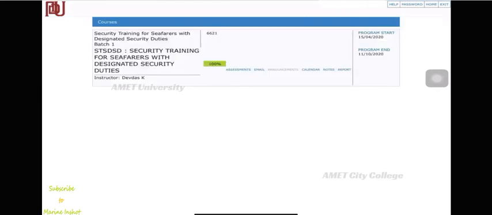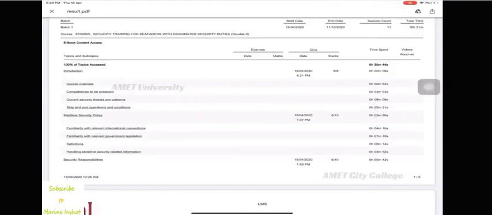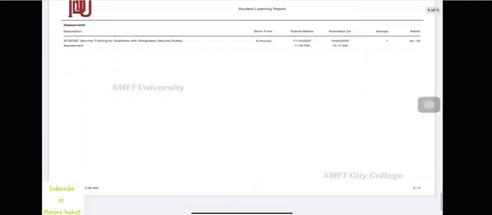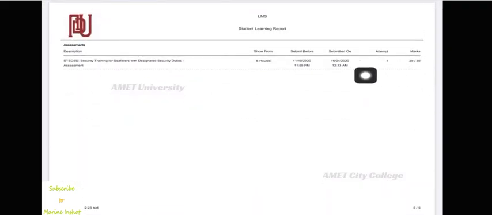Now you can check the final report with your marks obtained, date of submission and number of attempts after completing your assessment. One should save this PDF and has to complete this course in any one of the DG approved maritime training institutes within the following 180 days, that is the dates mentioned in your report.